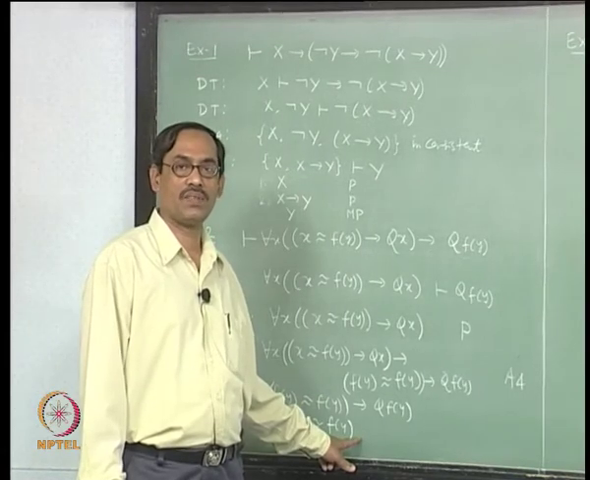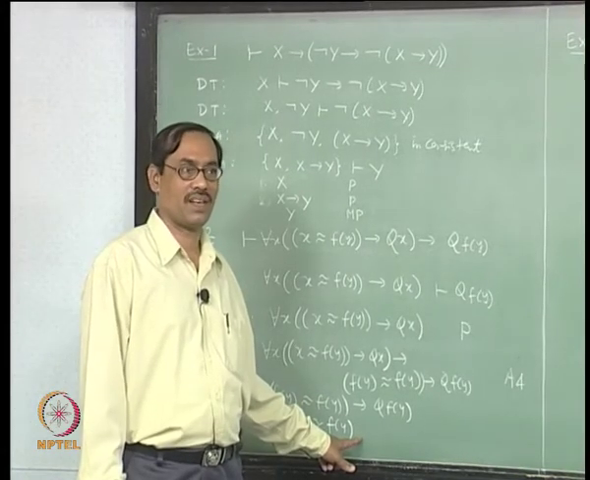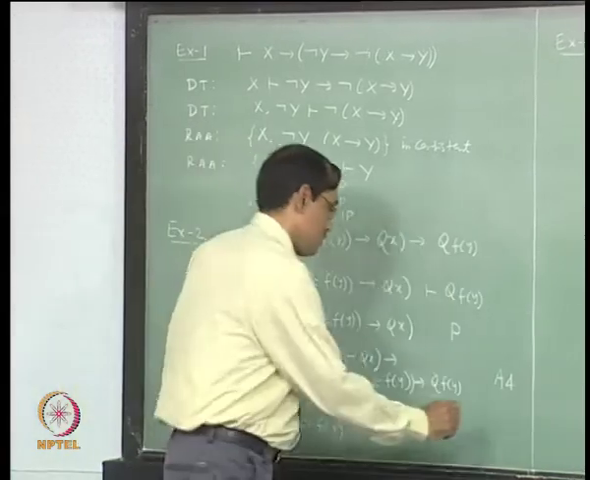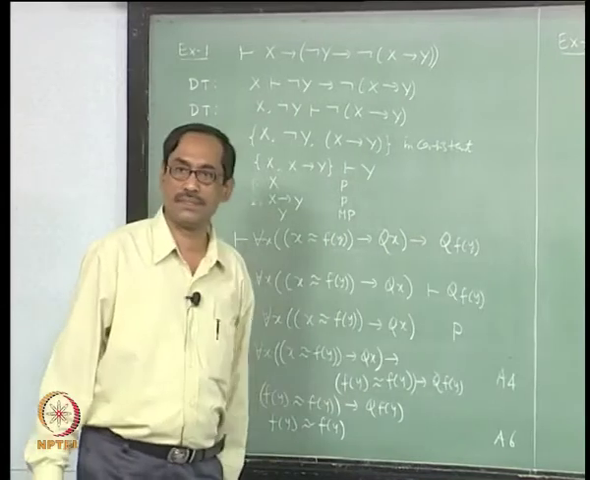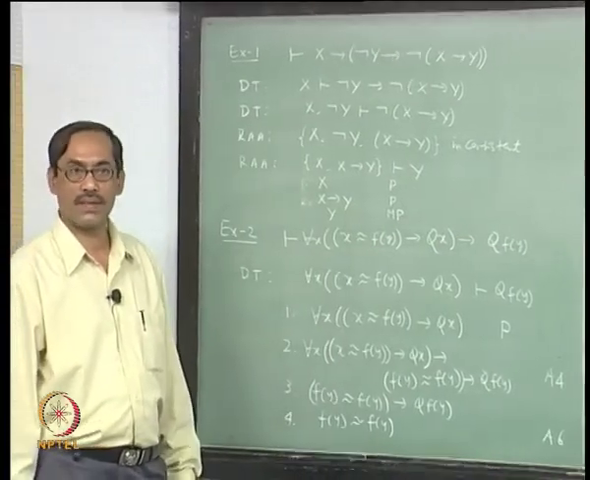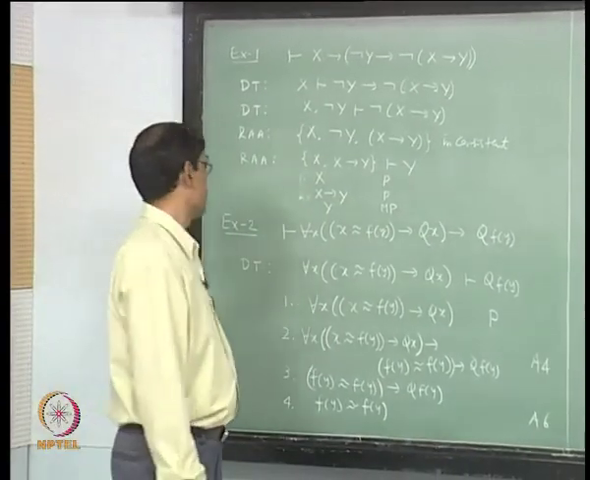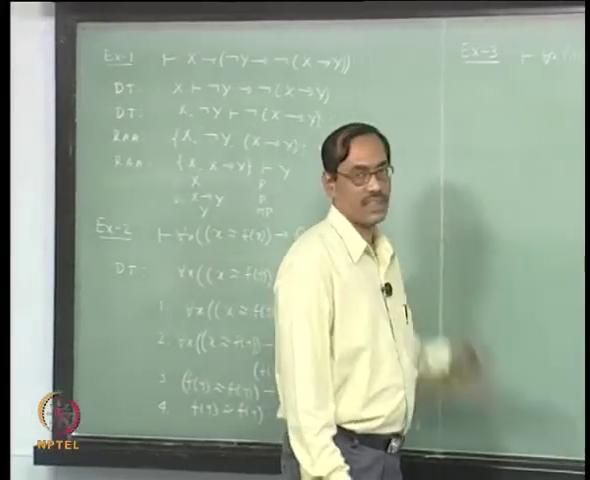3 were from PC, 2 were from universal. Next one, right, A6, and then an application of MP finishes it. Clear? So, let us try the next example.